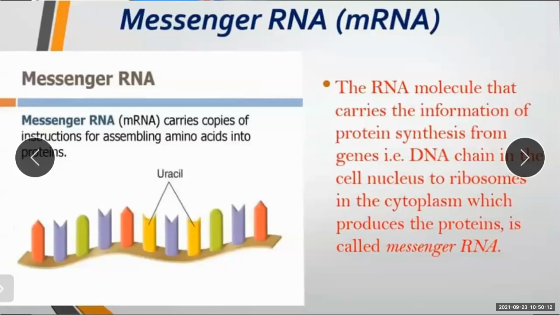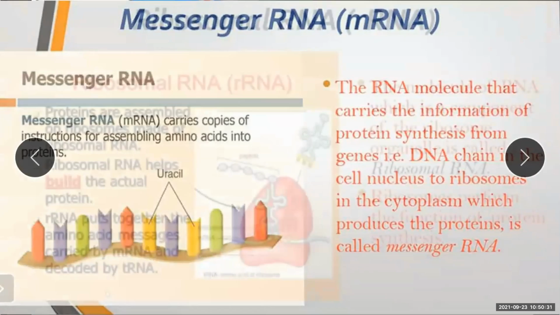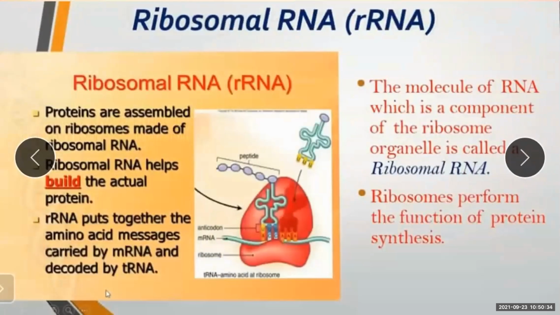So up till here we have seen the messenger RNA, which carries the information of protein synthesis from genes on the DNA chain in the nucleus to the ribosomes, where the ribosomes are present, in the cytoplasm. This is mRNA. Now moving further to the second type, that is ribosomal RNA. It is denoted by the short form, small r, rRNA.